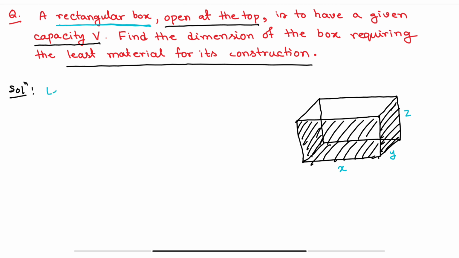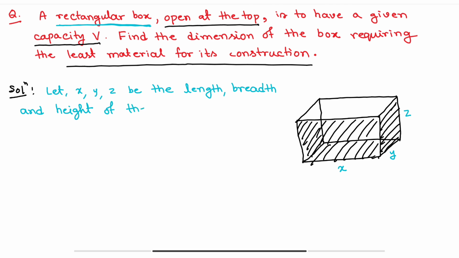So let x, y, z be the length, breadth, and height of the box. And obviously if length is x, breadth is y, and height is z, then what will be the volume? V is equal to xyz.